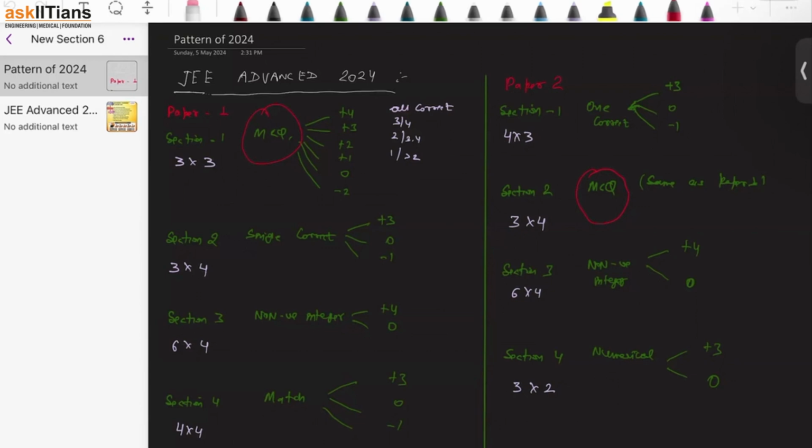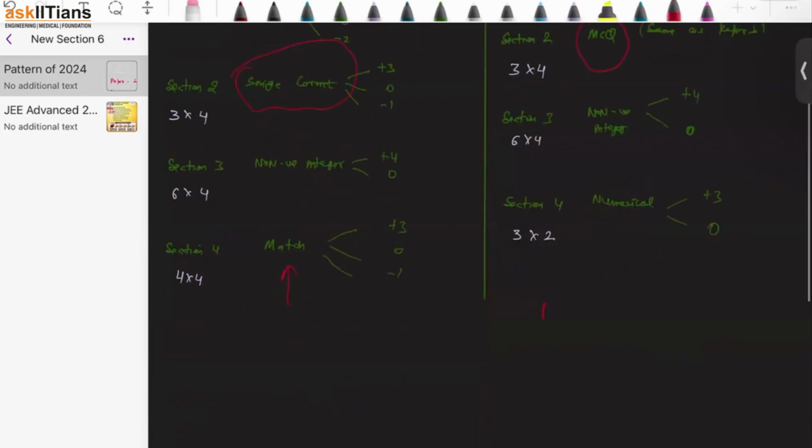Now, this is the most challenging thing which I have seen in the JEE Advanced exam. That is called the match. Achha, what is the problem in match? Back in 2013, 14, 15, what kind of match they used to ask? They used to ask this kind of match. PQRS, ABCD. Okay, and you used to match like that. Let's suppose this is matching with this. So multiple correct matches were there, but it used to be an 8 marks match the column.